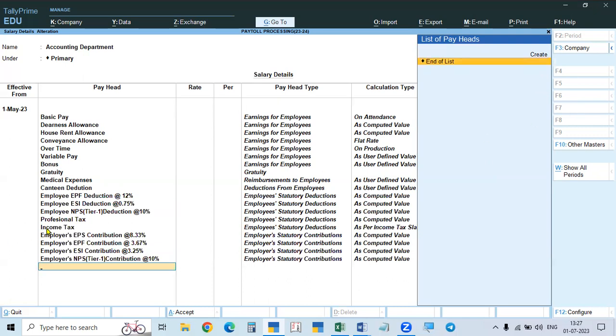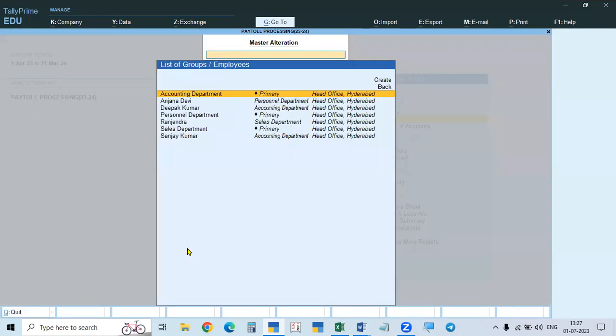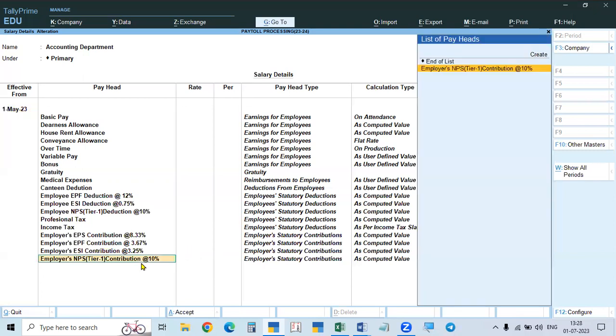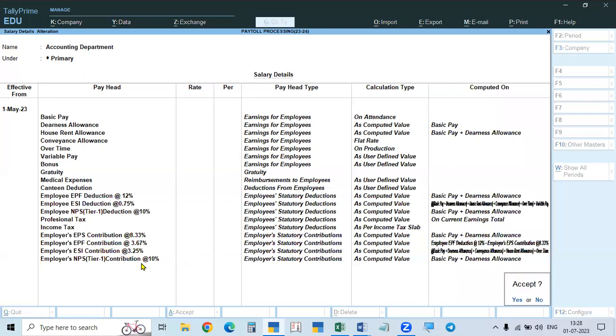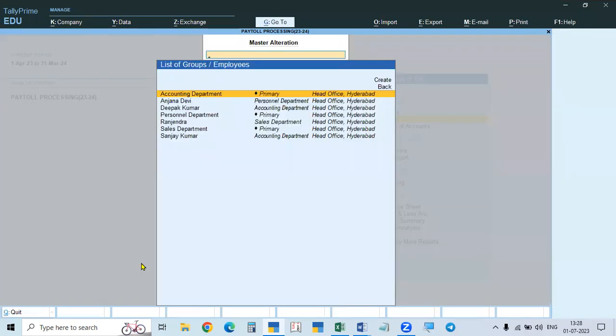Income tax and professional tax, income tax also you can create at the end only. Gratuity also you can create at the end. Okay. This is completed. Now save this. So all the pay heads are taken into account. See, no pay head is pending. Go to the end, that is taken. Now it is saved. You can click like this, or you can press Control A. So save. Now the pay structure is saved without amounts.